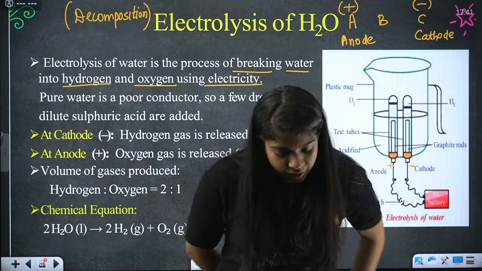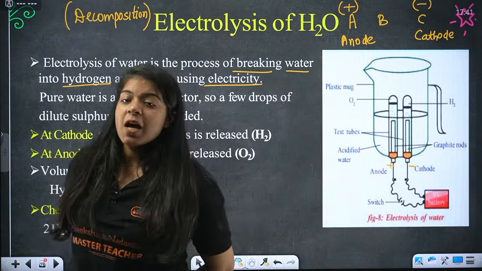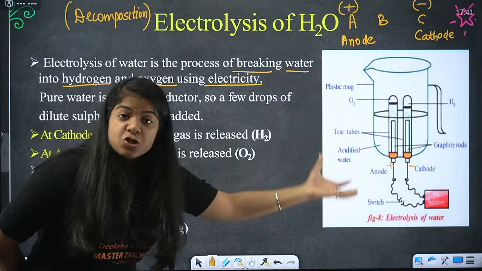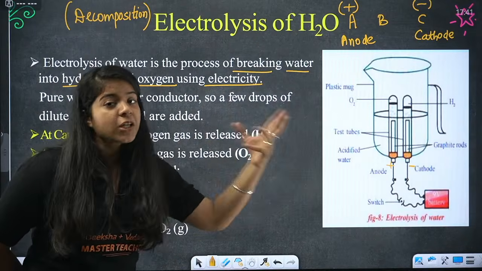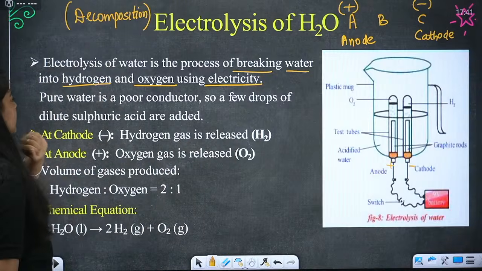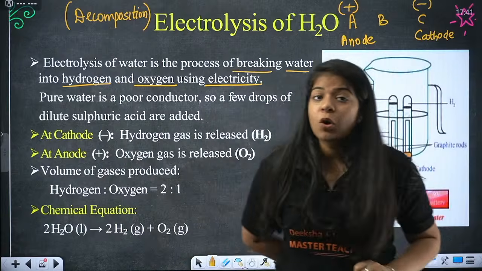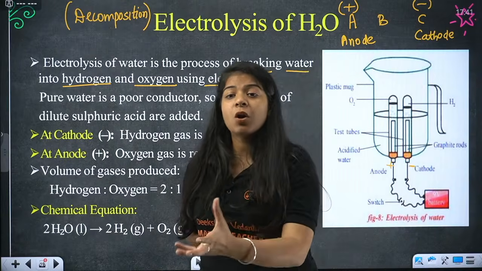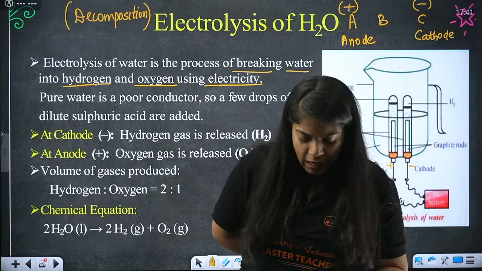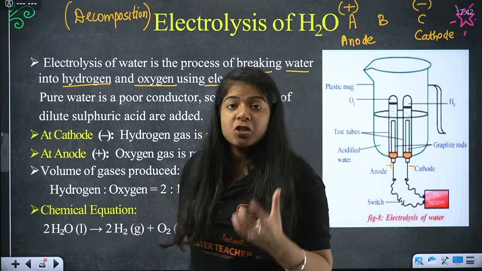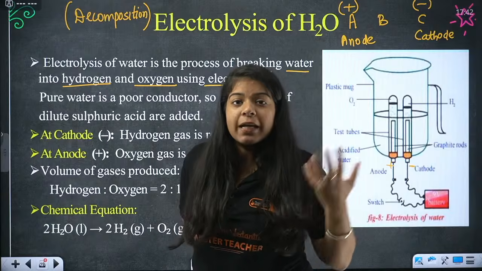Okay, done. Now, this is basically the breaking of water, H2O, into hydrogen and oxygen using electricity. Is this clear? Now the very important point: do you know pure water is not a good conductor of electricity? But ma'am, when I touch water and there is some electricity flow, I'll get a shock, right?